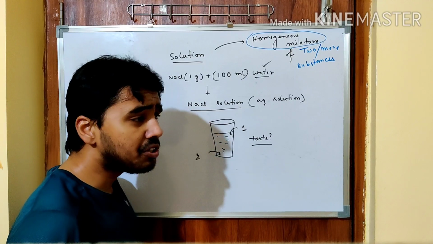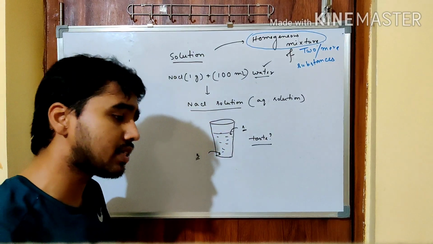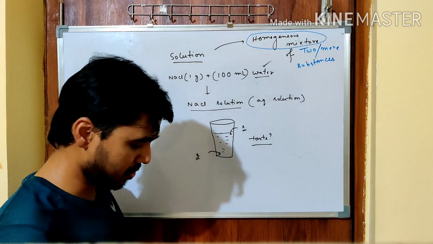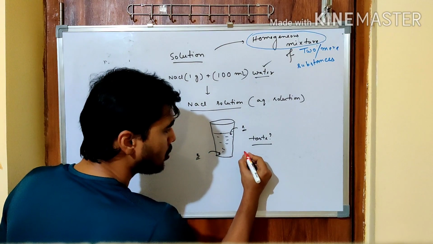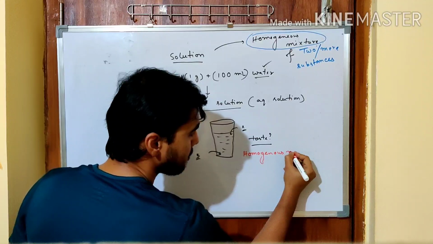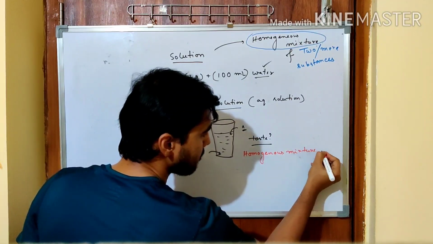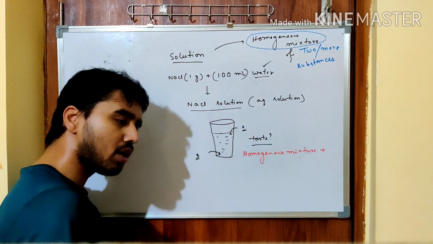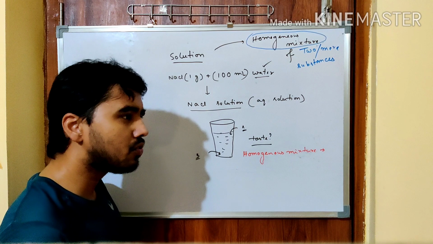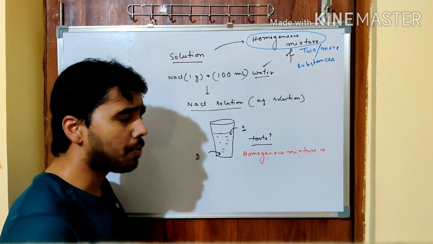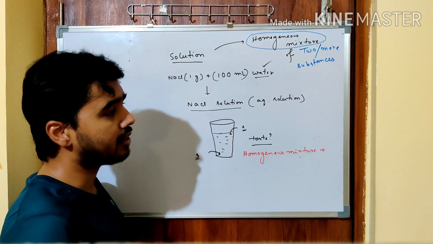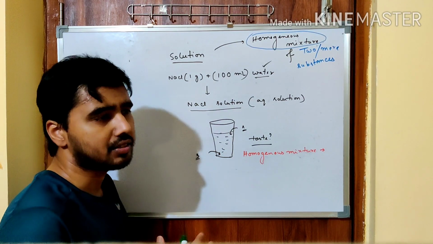Now, homogeneous and heterogeneous, both types of mixture we discussed in the last video also. We will rediscuss the homogeneous mixture. How can we define a homogeneous mixture? Again, the example of sugar solution or NaCl solution can be given. If a little amount of solute is taken and mixed with a larger amount of water, it will be completely mixed.